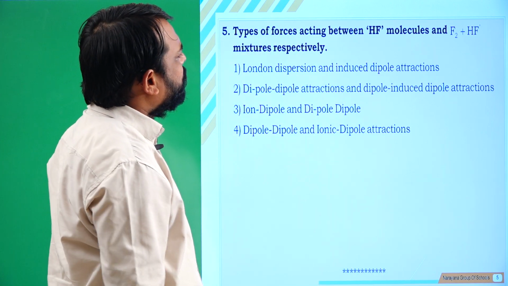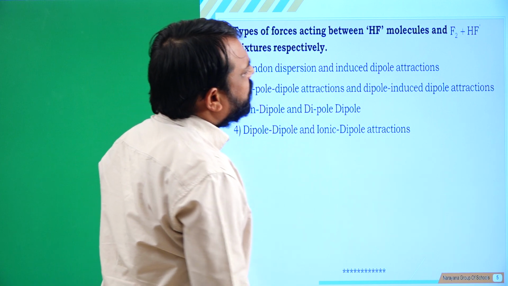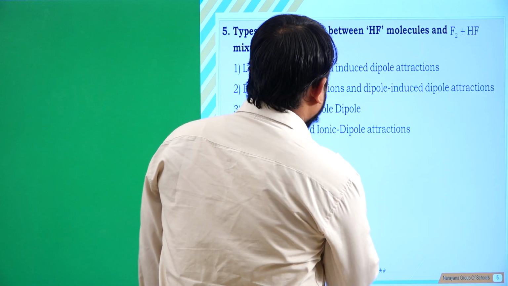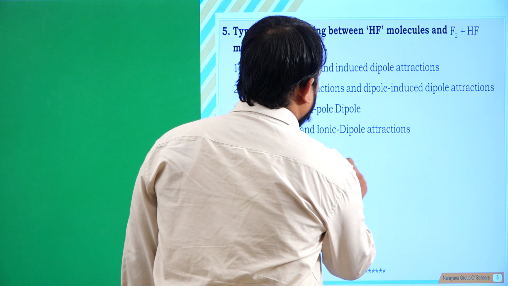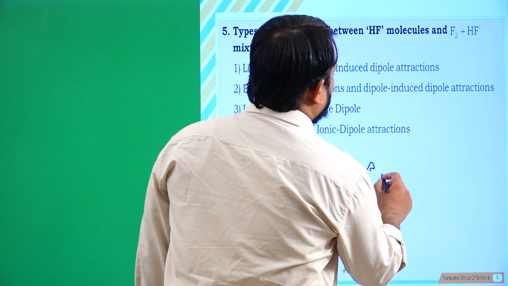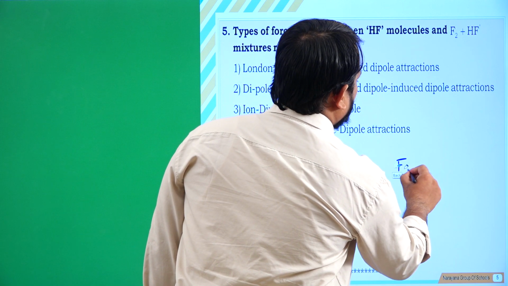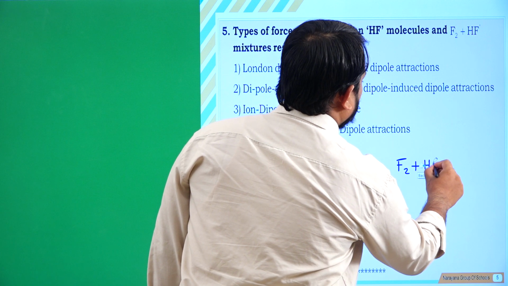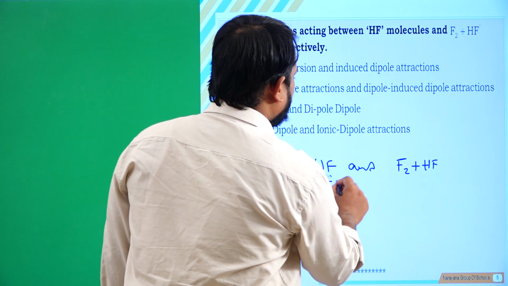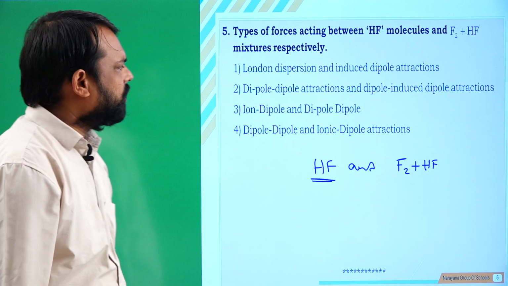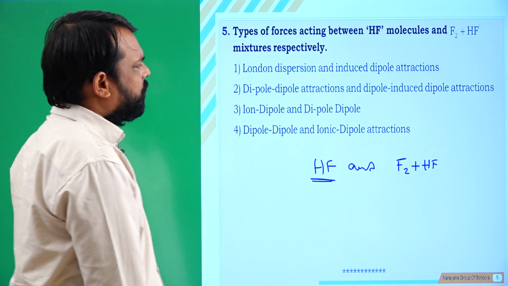Here the types of forces between HF molecules and the combination of F2 plus HF. HF is a polar molecule, so it generates dipole-dipole attractions.